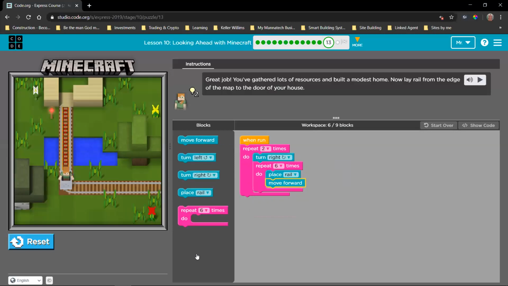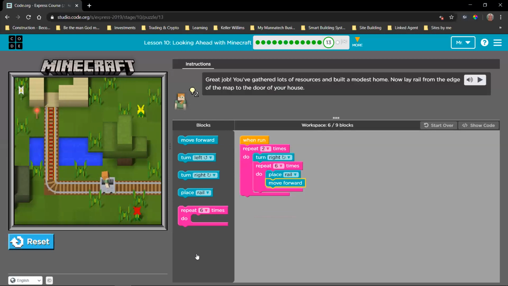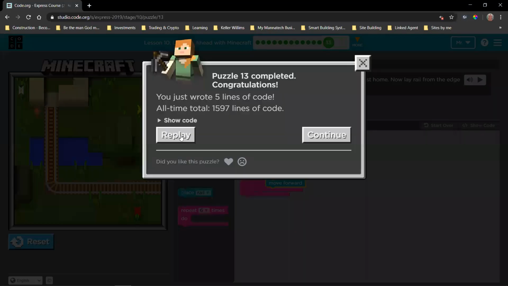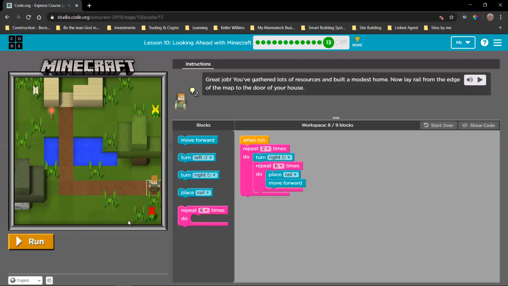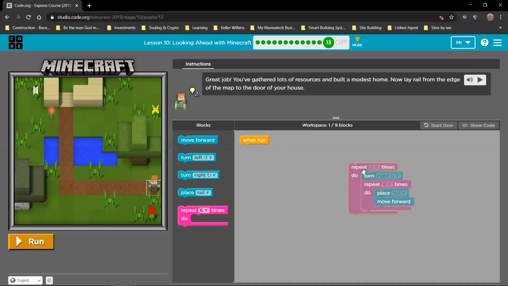And there Alex is now in the minecart traveling on the path to wherever Alex needs to go. Okay, so I want to talk through this just one more time. What we did was we first identified the single problem that we had. That single problem was we wanted to place a rail here and we wanted to move this way. So before we can do that, we have to turn right.